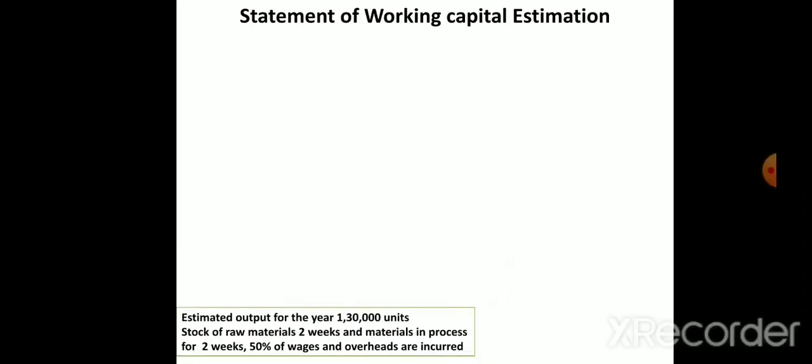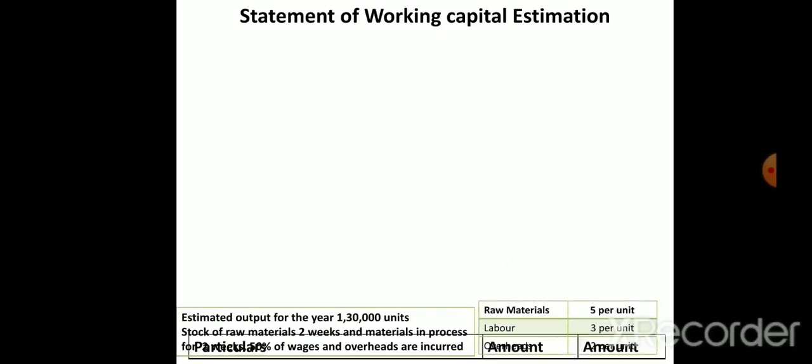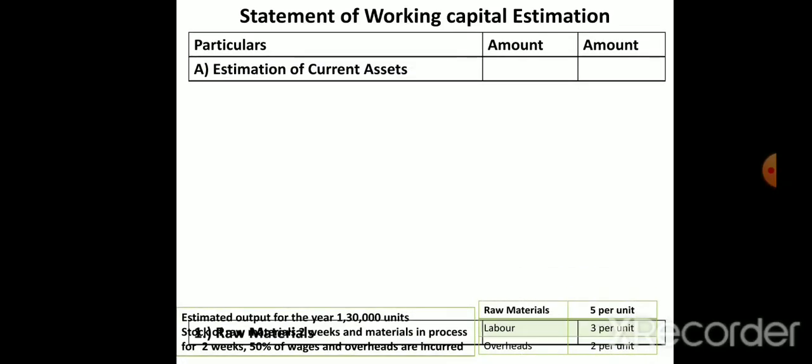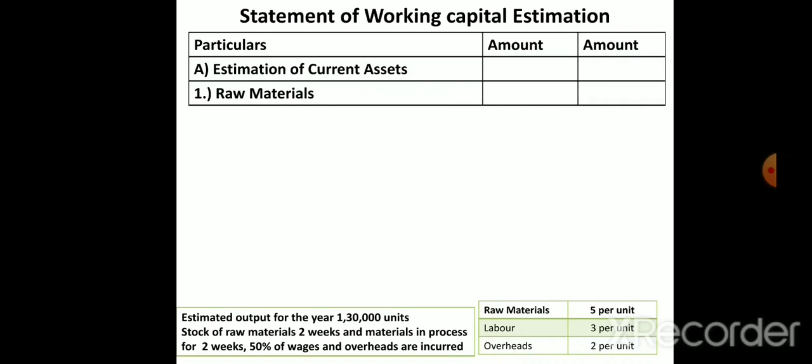Raw material, this is the second point. The stock of raw material is 2 weeks they have given, and material in process, that is work in progress, is in the second step. This is given per unit also. So first we will calculate current assets. Under current assets, the first item is raw material. Here, we have to multiply the number of units into per unit, and into time. How to calculate it?